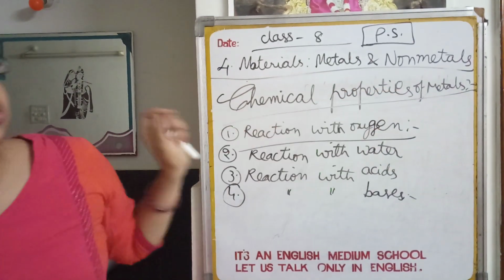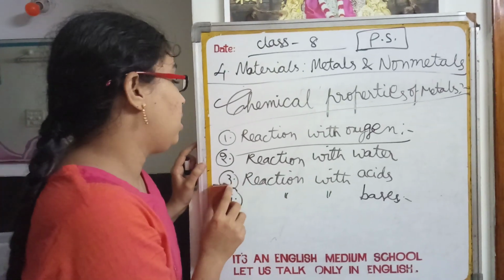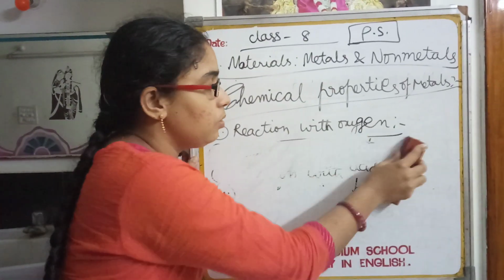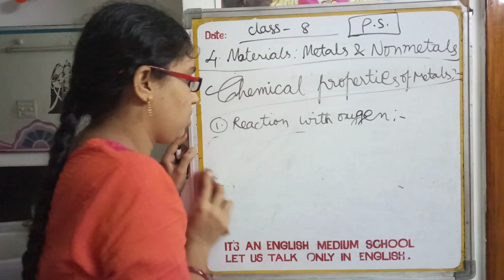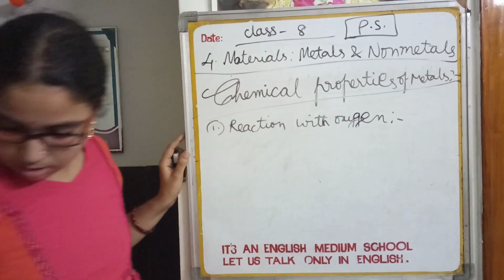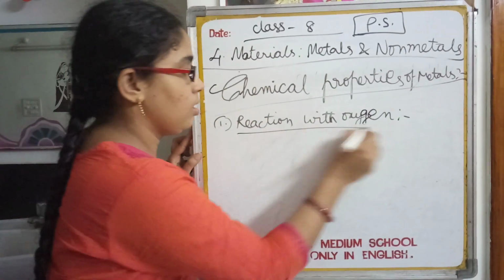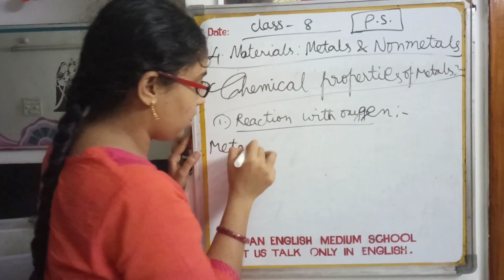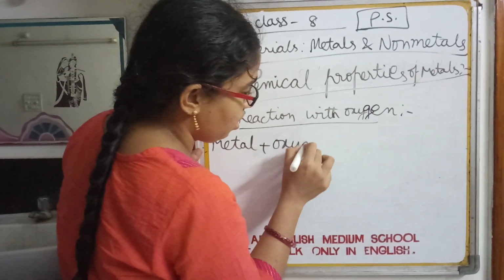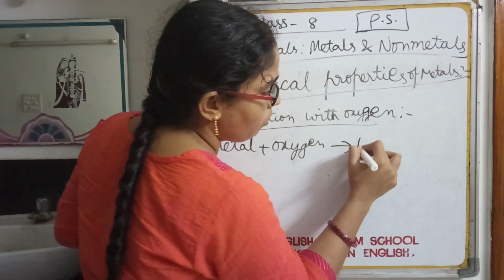So first we are going to discuss the chemical properties of metals, that too, reaction with oxygen. Metals react with oxygen to form metal oxide.